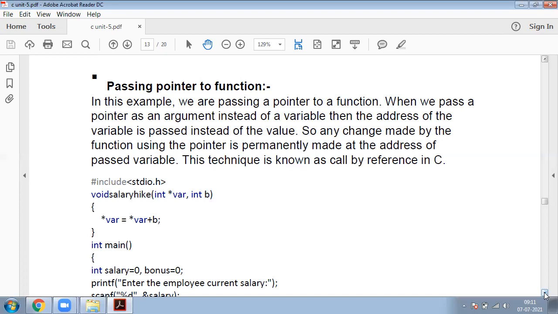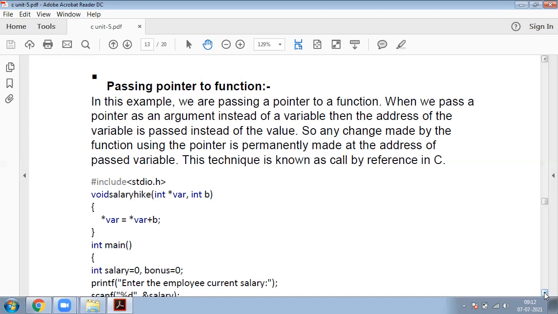What is the meaning of call by reference? In call by reference, the reference is passed to the pointer. The reference is available in the main function, in the function calling, and the pointer is available in the function body. The same thing is done to pass a pointer to a function.